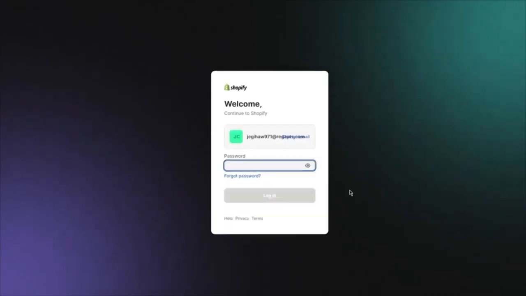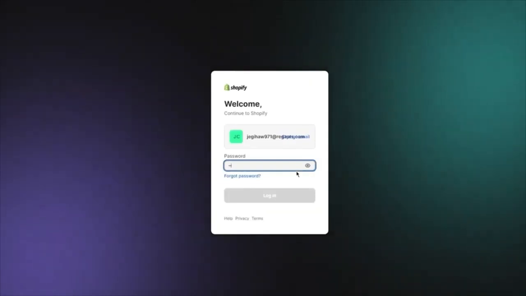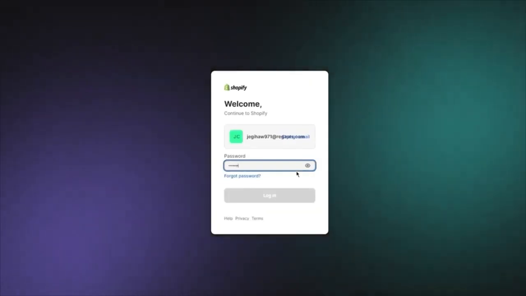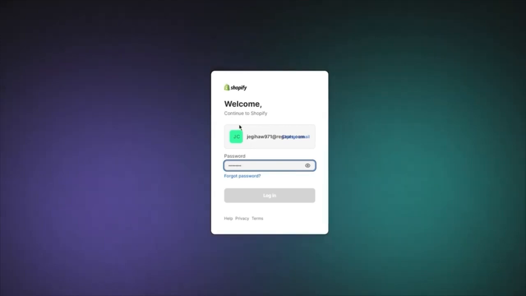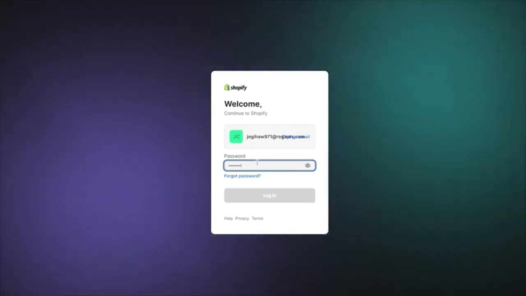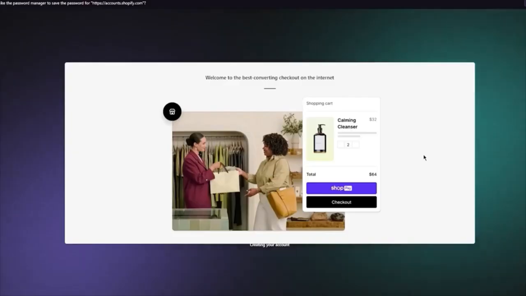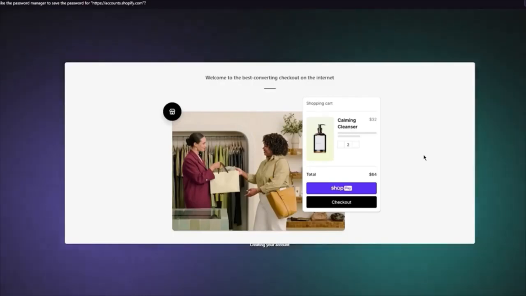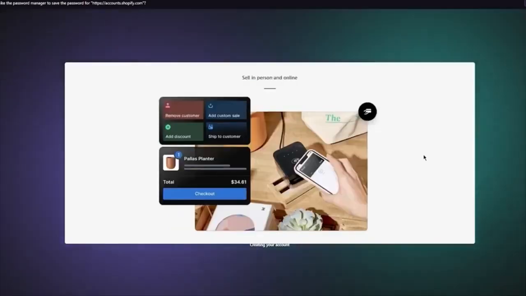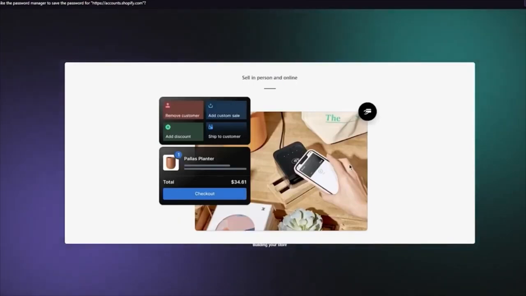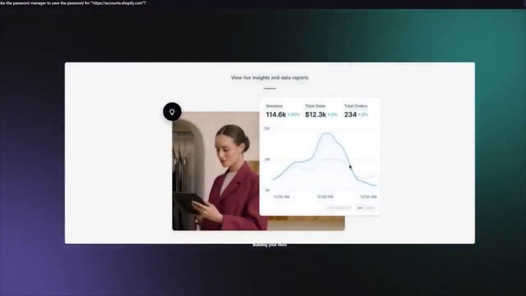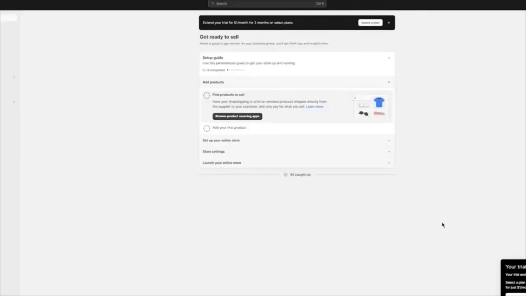Now, once you're creating your Shopify account, it's going to ask you for your password again. So you're going to make sure to reconfirm it. And once you reconfirm your password, it's going to directly log you in. So when it logs you in, let me show you what the interface looks like. Once you come over here, the screen starts loading, and it's going to bring you to building your store. Once it brings you to building your store, you are going to be taken into this section, which is basically your basic dashboard.